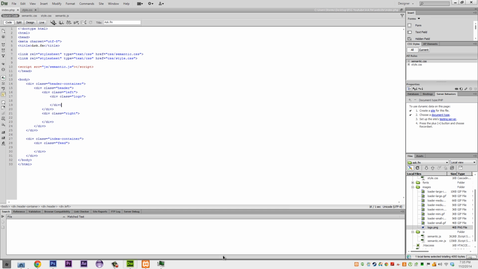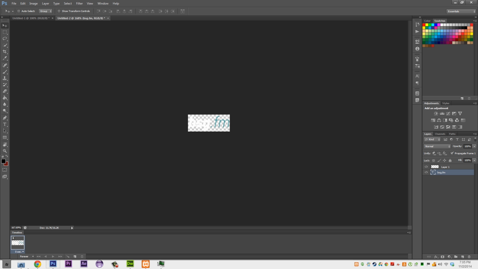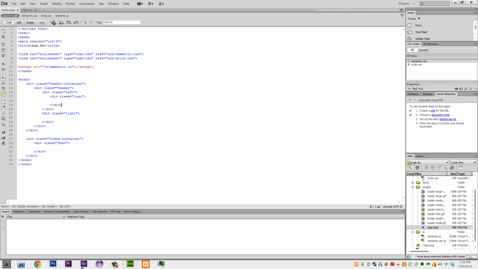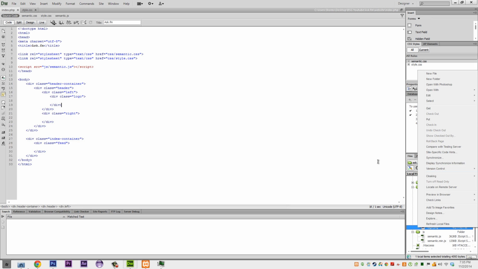Come back into Dreamweaver, then we can put that back into the server, and you'll see the change happen when it's saved. There we go. It looks a bit big, a bit wrong. We can probably fix it up later. Alright.